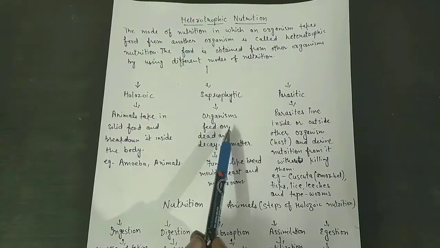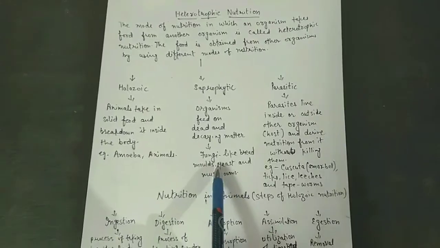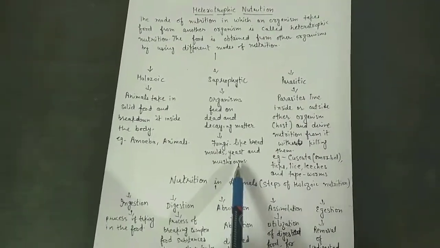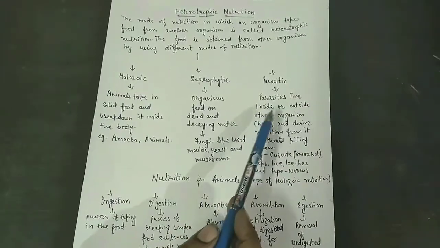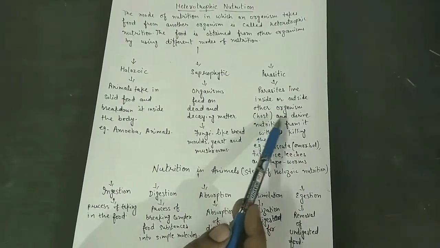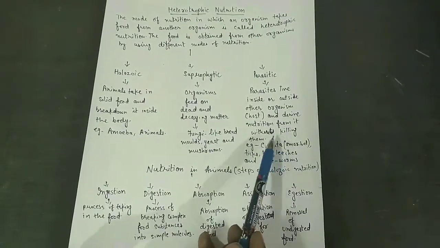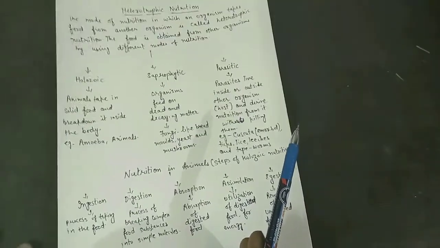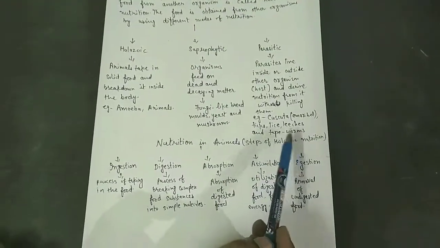Saprophytic organisms feed on dead and decaying matter, for example fungi like bread mold, yeast and mushroom. Parasitic mode of nutrition: parasites live inside or outside other organisms and derive nutrition from them without killing them, for example cuscuta, ticks, lice, leeches and tapeworm.